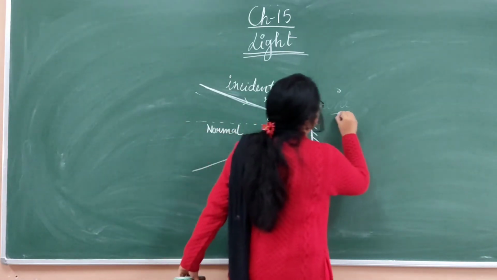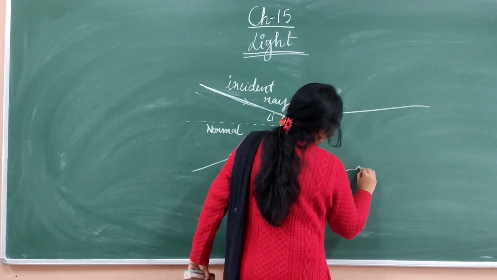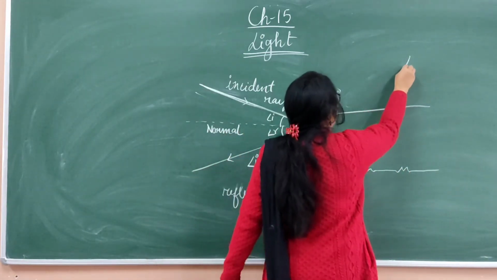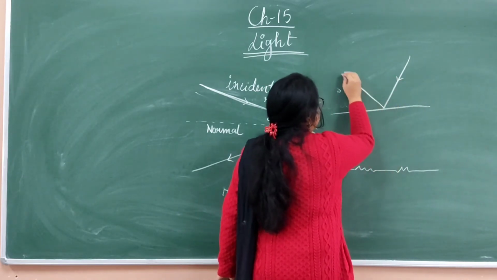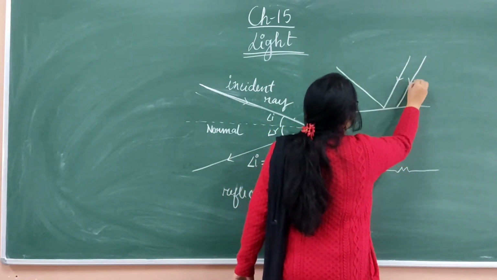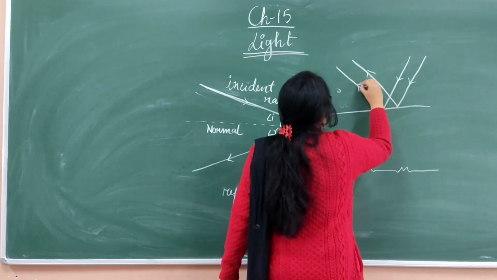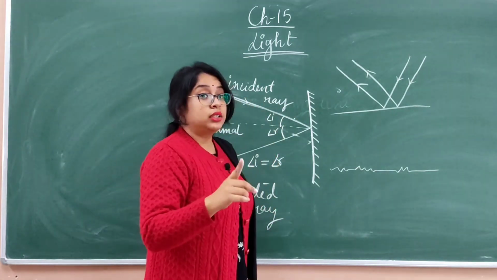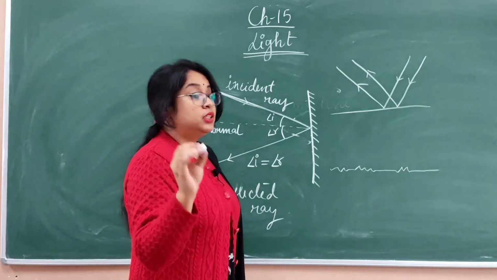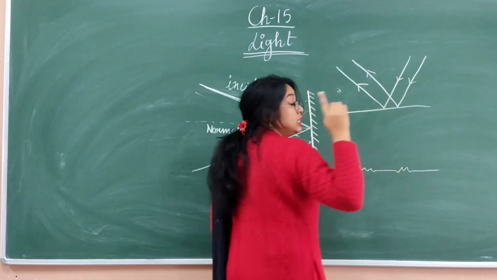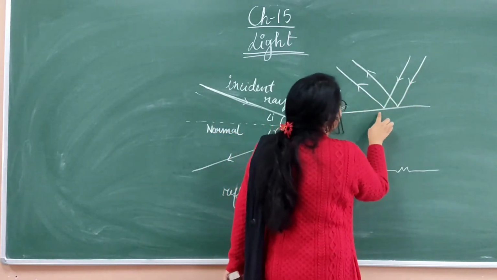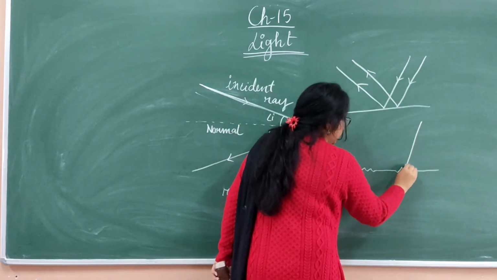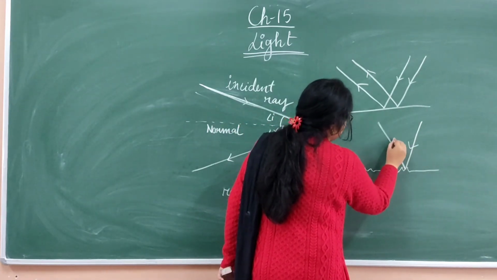Let me show you. Suppose this is a polished surface and this is an irregular surface, not smooth. When the light falls on a polished surface, it gets reflected like this. Students, whenever you are drawing a ray of light, the arrow is the most important thing. If you forget the arrow, you will get a complete zero. The arrow shows the direction of the light. So the light is coming onto the surface and then getting reflected back. Now if it is an irregular surface, it will come like this and get reflected like this.